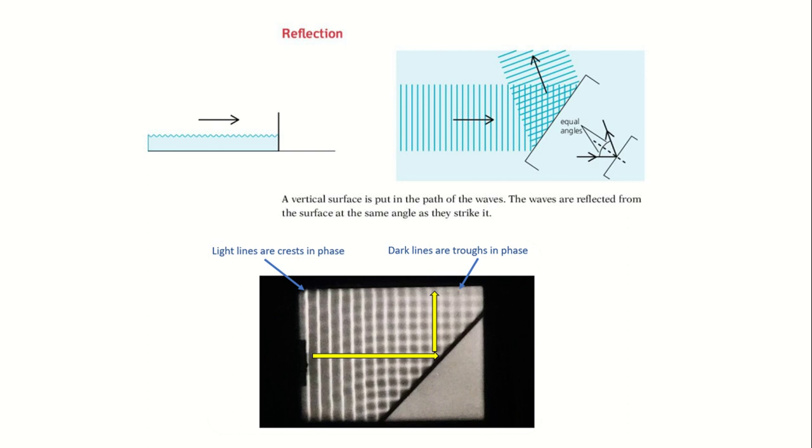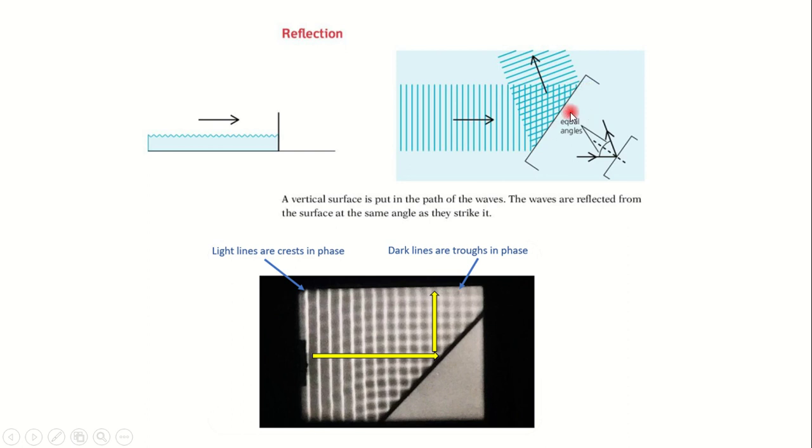Reflection. Let's say a plane wave is produced in a ripple tank and it travels. When it hits an obstacle that is placed at an angle, it reflects at an angle. So if I draw a demarcation here to represent the normal, then the angle of incidence of the wave and the angle of reflection of the wave will be equal. Okay, so this is a demonstration of reflection.